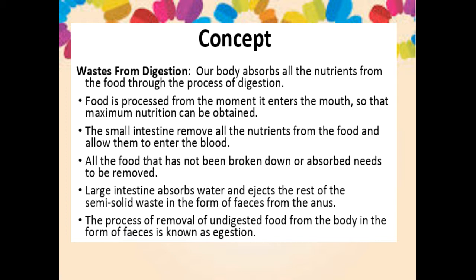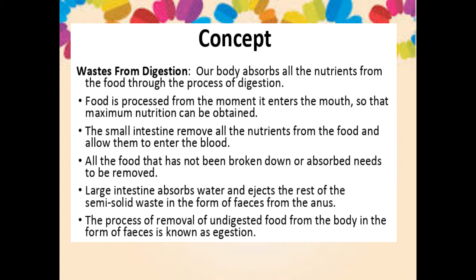Our body absorbs all the nutrients from the food we are eating. The small intestine is responsible for that absorption, and the nutrients will be dissolved into the blood. And the remaining undigested waste will be sent to the large intestine, which is responsible for expelling that solid waste.